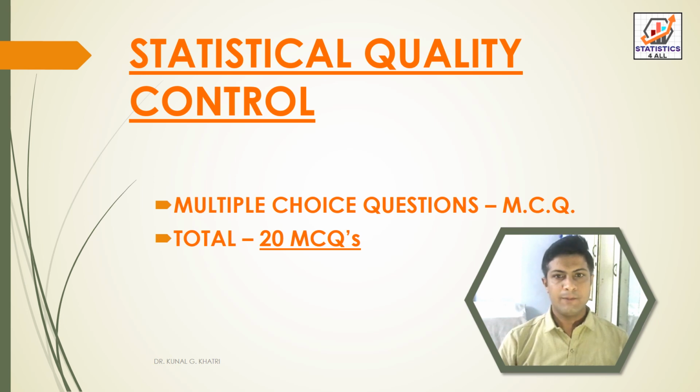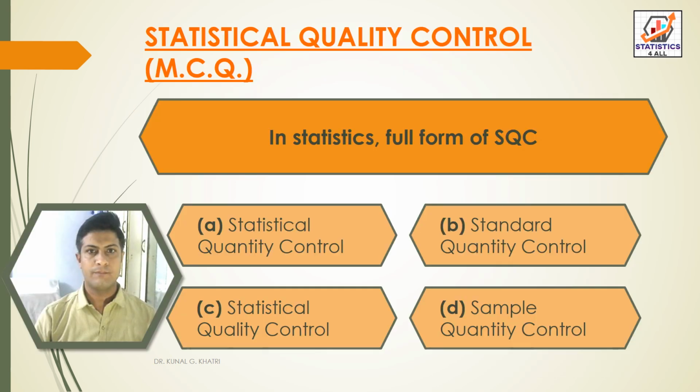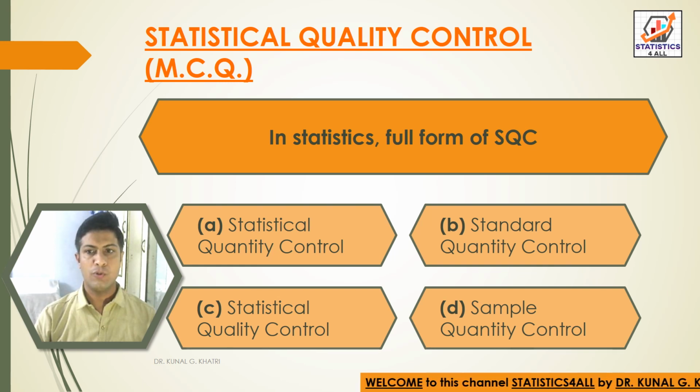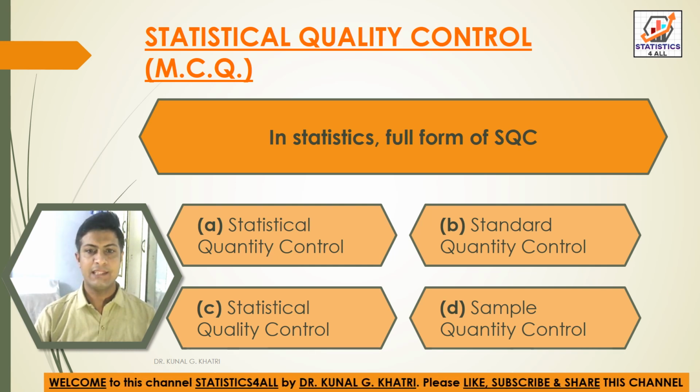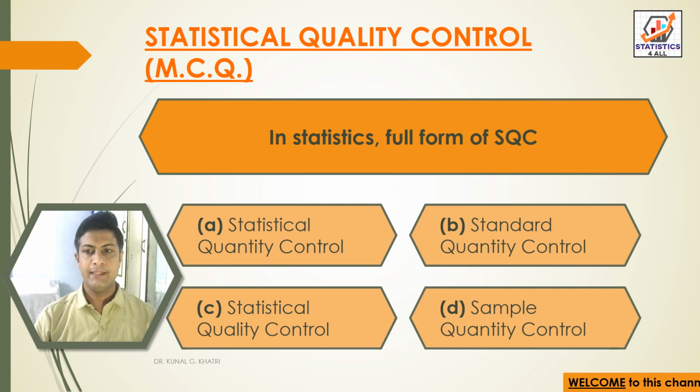Statistical quality control, multiple choice questions, total 20 MCQs. First question, in statistics, full form of SQC. Option A, statistical quantity control. Option B, standard quantity control. Option C, statistical quality control. And option D, sample quantity control. So here we have answer option C, that is statistical quality control is a full form of SQC in statistics.